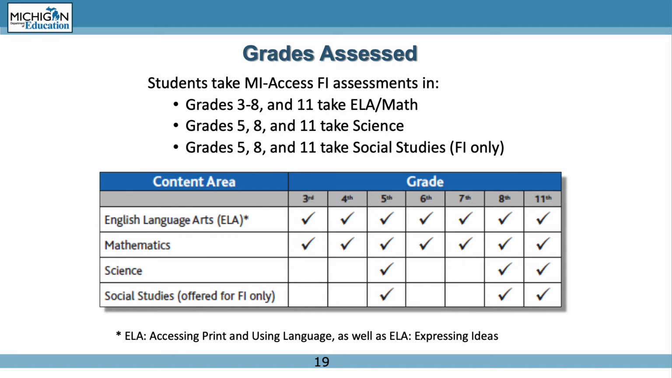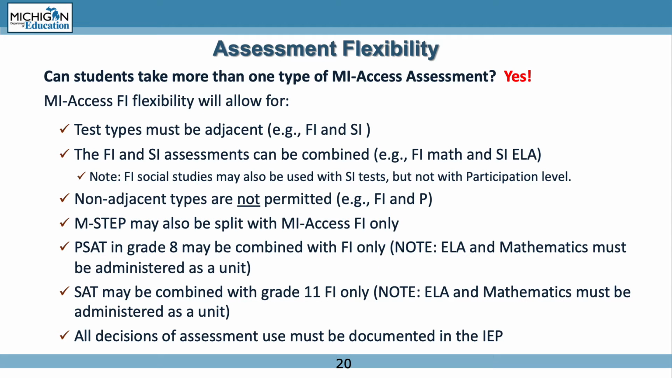See TAM for details. Some have asked over the years if students can be assessed in more than one type of MyAccess assessment, and the answer is yes. Students may be assessed using multiple levels of the tests. For example, MyAccess FI flexibility will allow for the following. Test types must be adjacent, for example, FI and SI. The FI and SI assessments can be combined, for example, FI Math and SI ELA. Note, FI Social Studies may also be used with SI tests, but not with participation level tests. Non-adjacent types are not permitted, for example, FI and P.